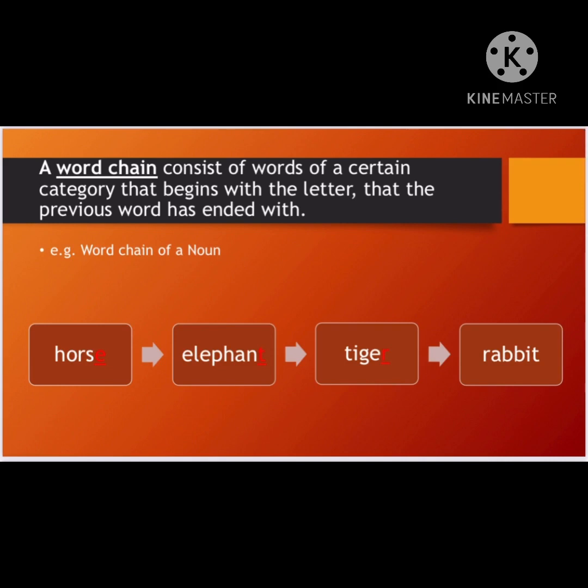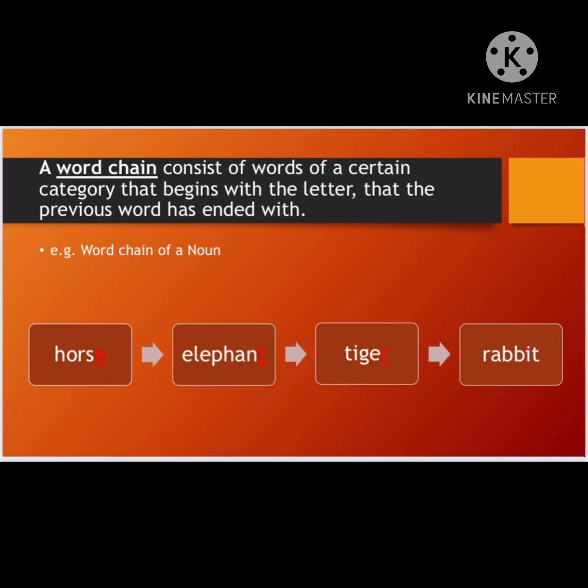So here we go, implementing 2 rules. Number 1, we are going to use the last letter of the previous word to make a new word. So I'm taking my E. You can see I have highlighted my E. This is the last letter. I'm making a new word, but it has to be a noun. So E for elephant, and yes, elephant is a noun, my dear children. In this way, I got my word chain as elephant.